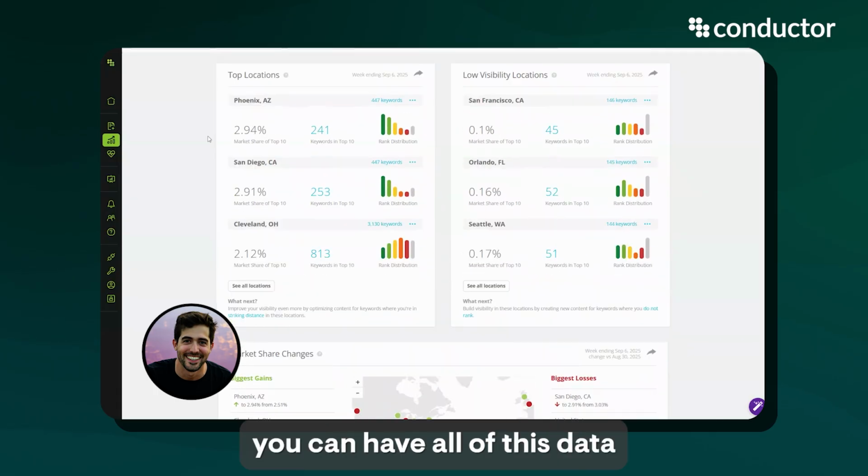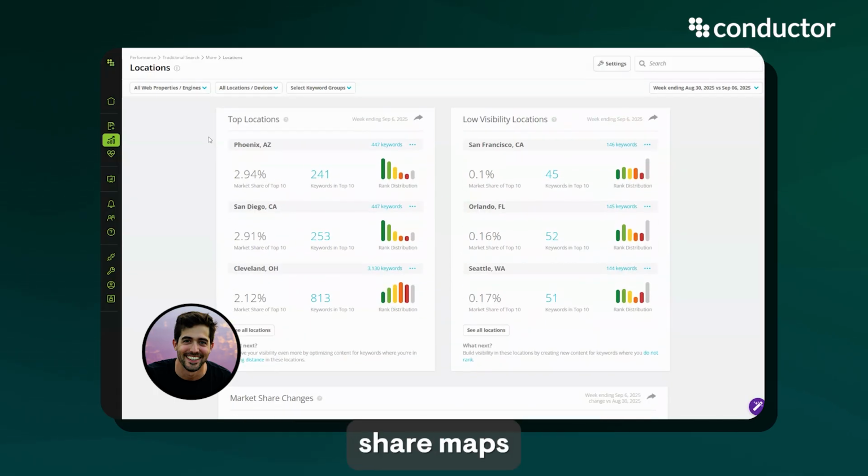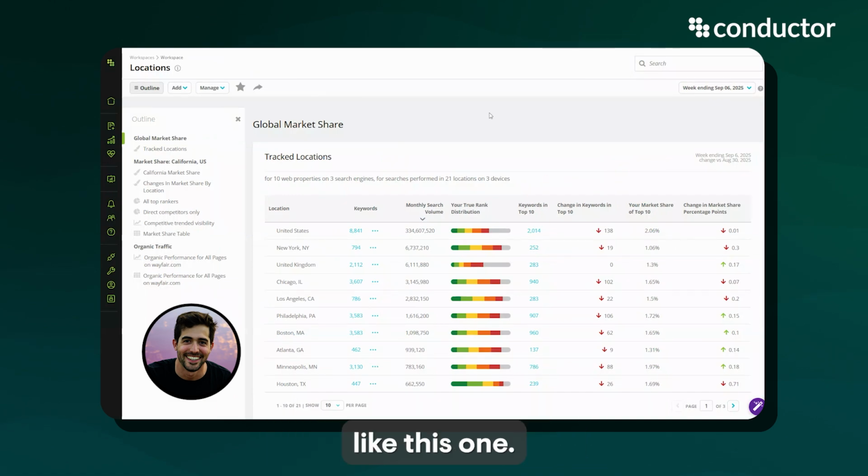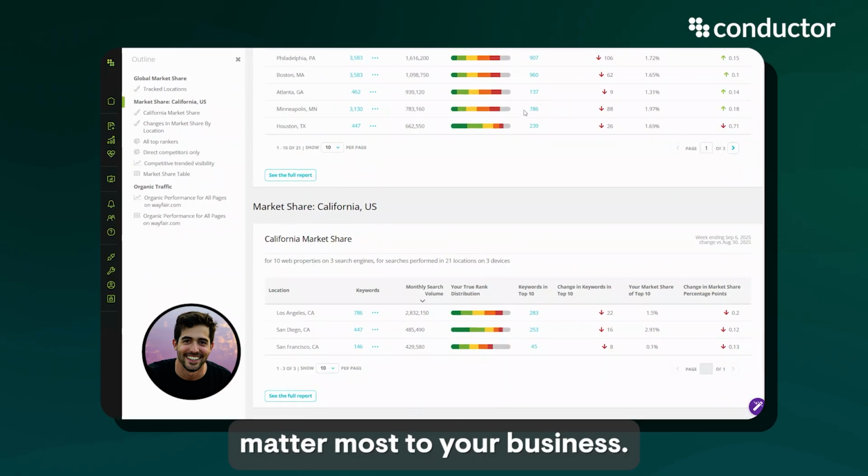The best part is you can add all of this data, from market share maps to rank changes by city, into a custom dashboard, like this one. This is how you create a single source of truth to report on the key local level metrics that matter most to your business.